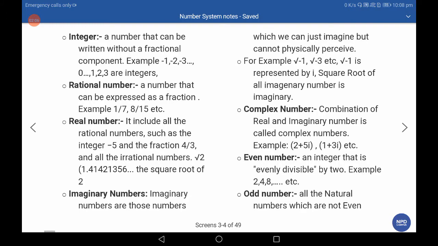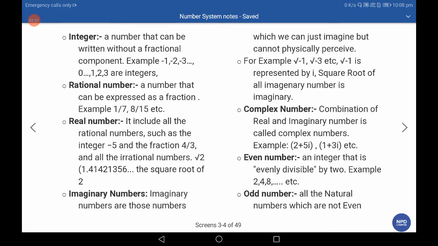Even numbers: an integer that is evenly divided by 2. In other words, when a number is divisible by 2, that number is always an even number, such as 2, 4, 8, 16, 28, 32, etc. Odd numbers: all natural numbers which are not even are called odd numbers.